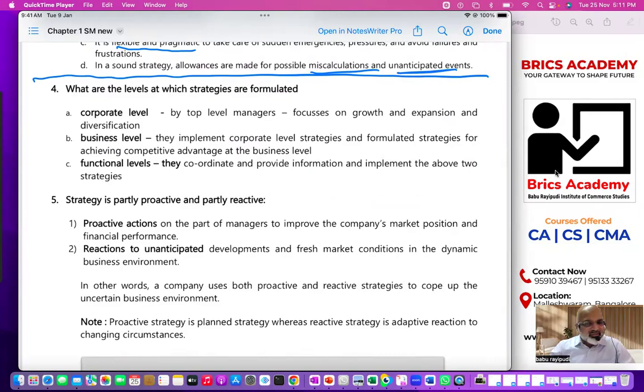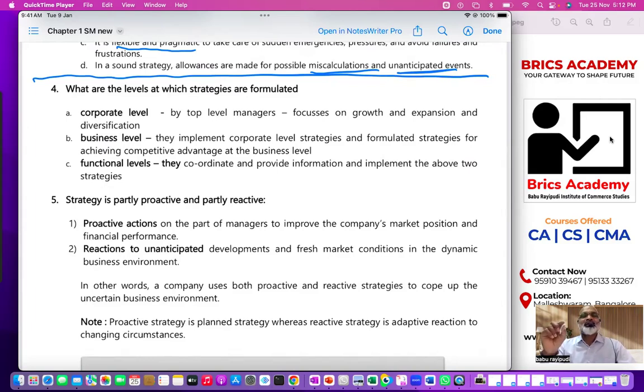Welcome back to the next class, that is Strategic Management CA Intermediate Class 2, Lesson 1, Class 2. If in case you did not watch my previous class, make sure you watch the previous class, then watch this class, because the second class you won't be able to understand unless you already have understood the first class.